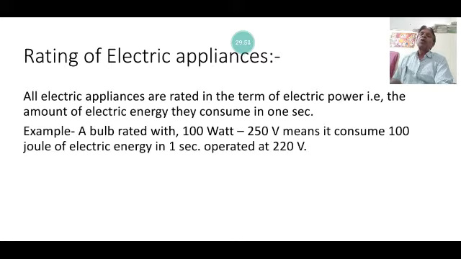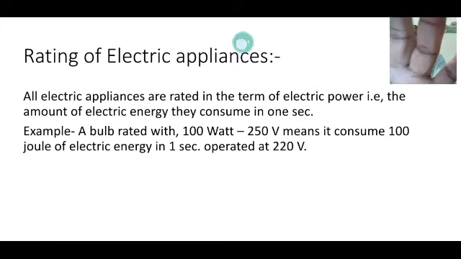The appliances are operated at 220 volt, which is constant. So the power is mentioned on every appliance so that we can estimate how much electric energy the appliance draws when operated over time. That gives us the concept of how the appliances consume electric energy.